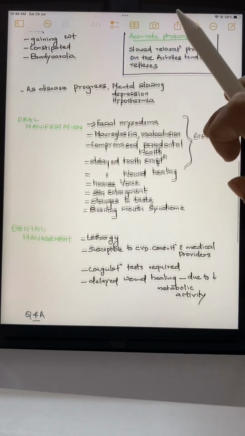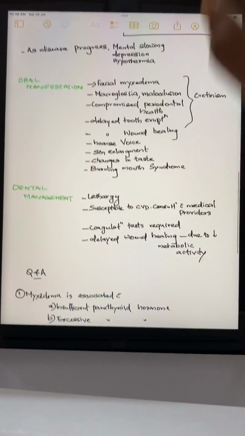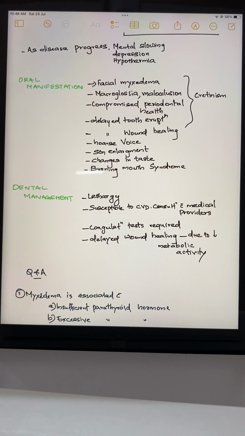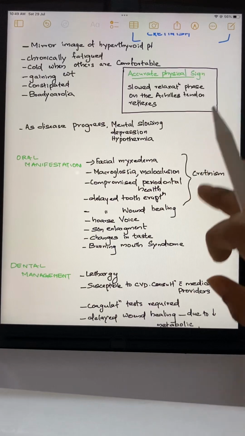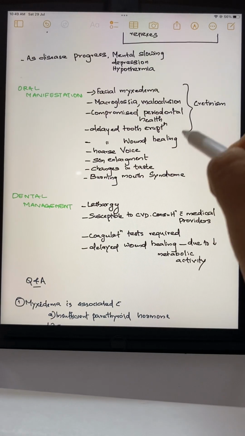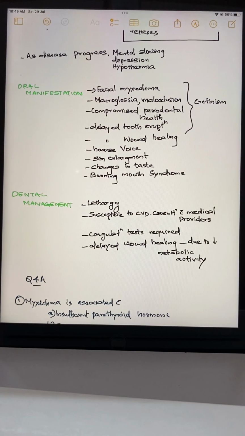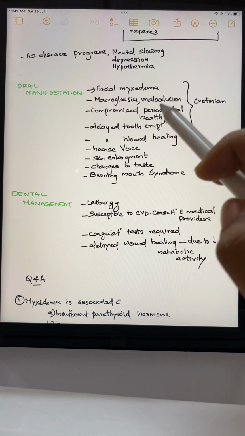Then the major cause of hypothyroidism is autoimmune destruction of the gland, called Hashimoto's thyroiditis. Then also the loss of TSH producing cells of the pituitary gland. Then what are the oral manifestations? The main feature of a hypothyroid patient is facial myxedema. Then childhood hypothyroidism is known as cretinism. In such patients, the features will be macroglossia, malocclusion, compromised periodontal health and delayed tooth eruption. These are all the features of a cretinism patient. This delayed tooth eruption is really important.